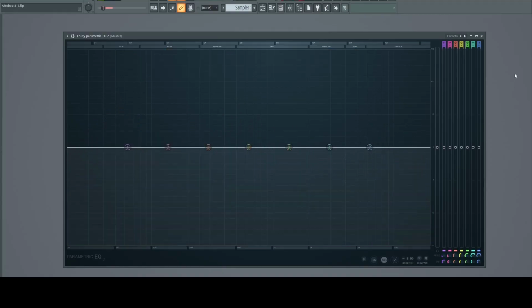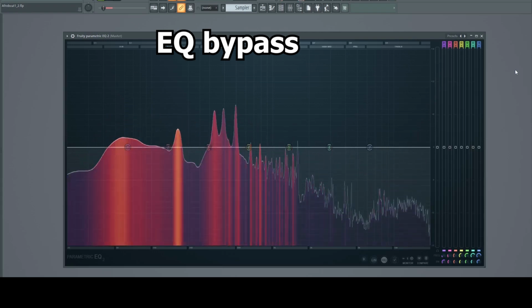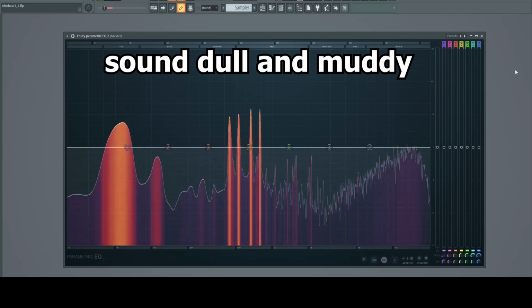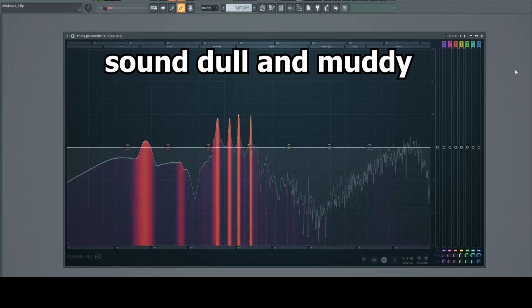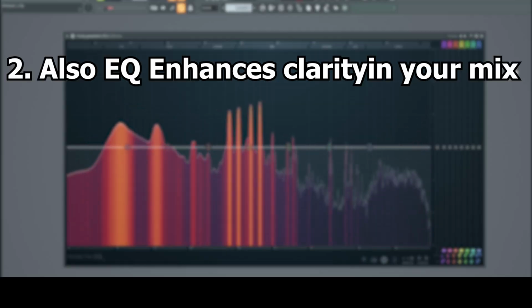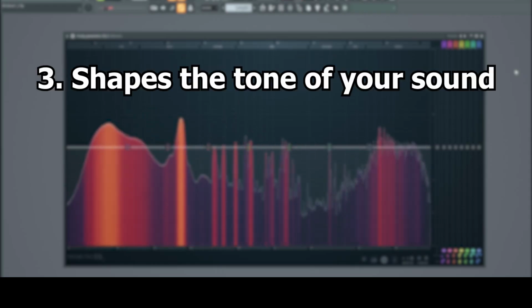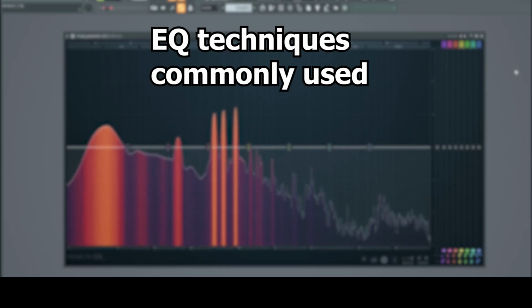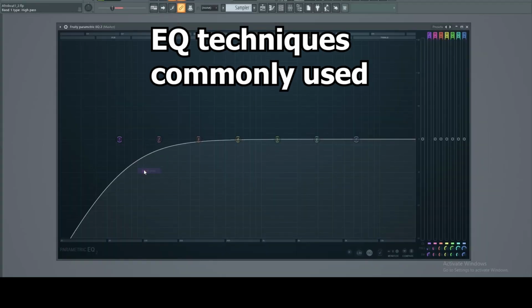Now let's bypass all the EQs we've inserted on the mix. Also, EQ ensures clarity in your mix. It also shapes the tone of your sound. Now let's take a look at EQ bands and common EQ techniques used.